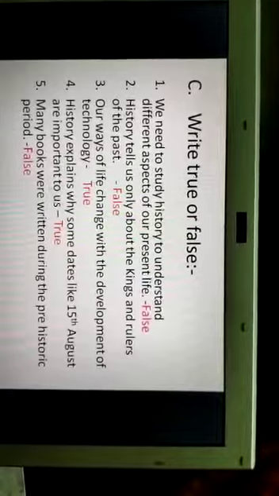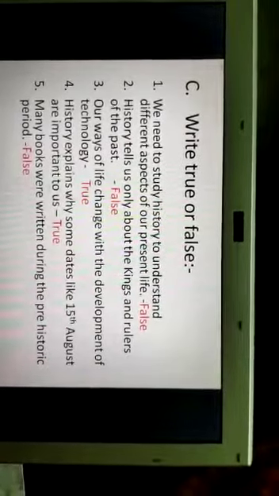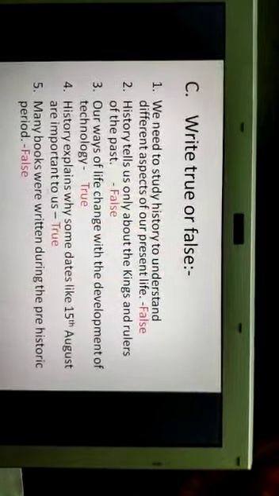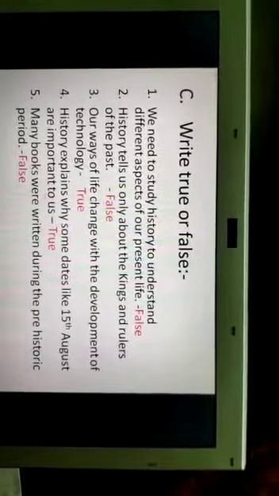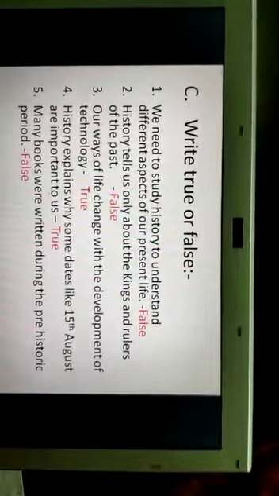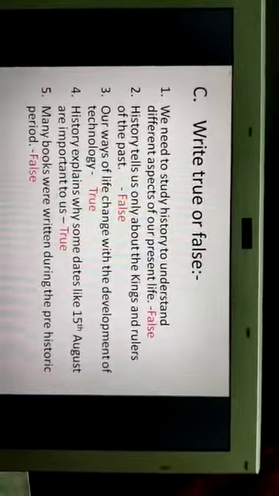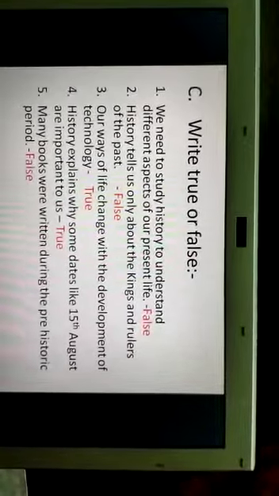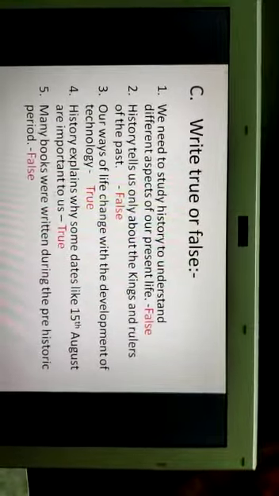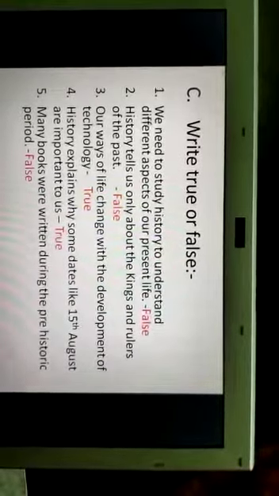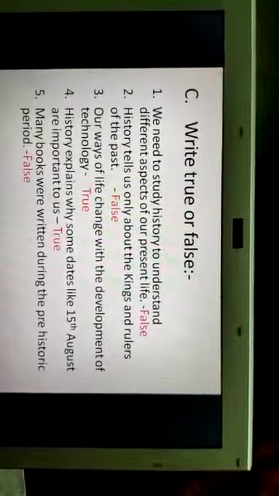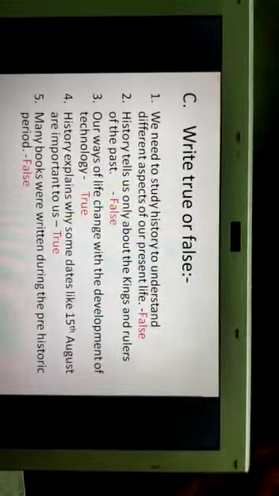So it will be a false statement. Number 2, history tells us only about the kings and rulers of the past. It will be also a false statement. Beside the sentence, you write F-A-L-S-E in your book.